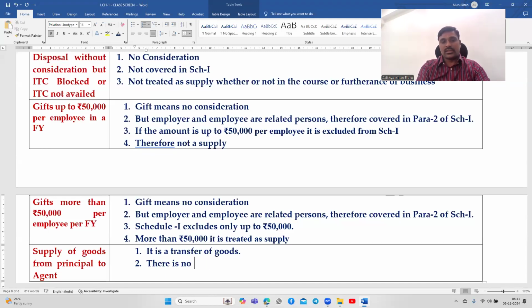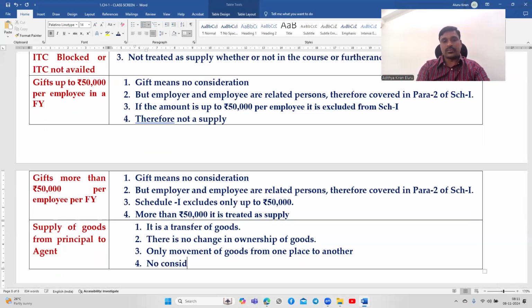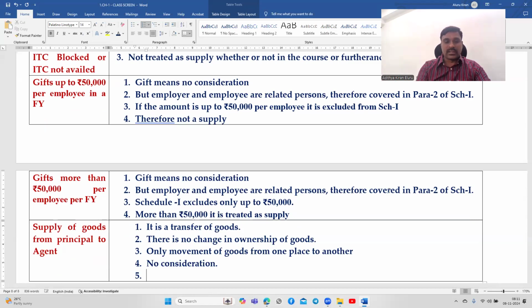There is no change in ownership of goods, only movement of goods from one place to another. No consideration, but covered in Schedule 1.